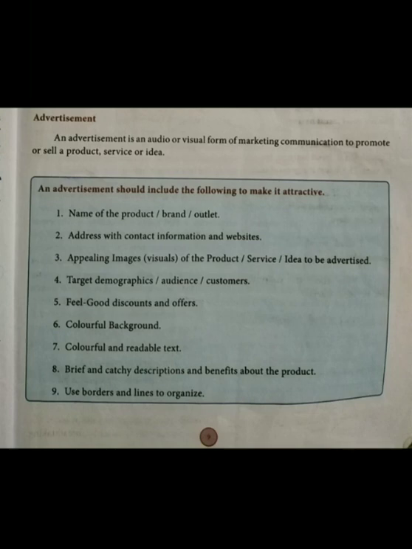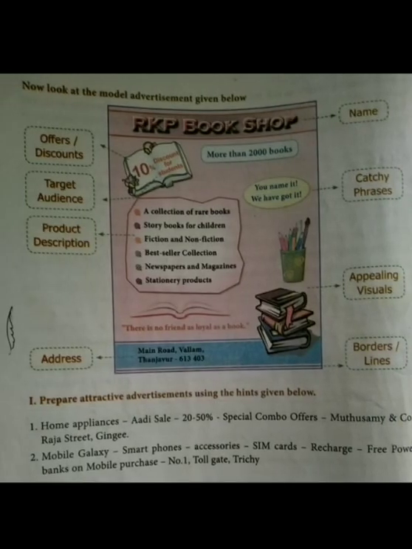Okay, so the outline will be counted, and the title is there, then the address and the related image, a description about that, as well as a catchy slogan should be written there. Okay, and also you can give the discounts and offers. Now we can see an example for that. Now look at the model advertisement given below. Let me introduce how you can write like that.